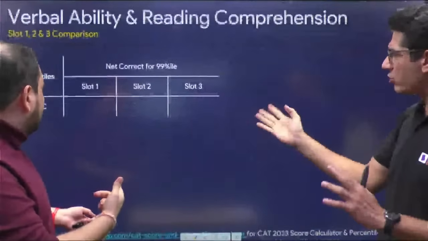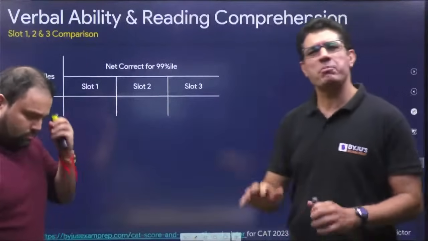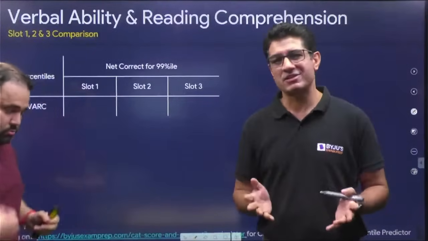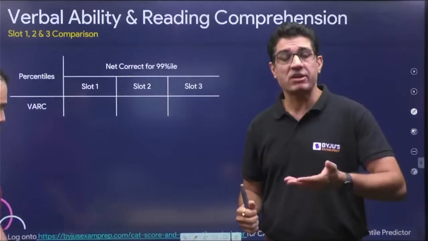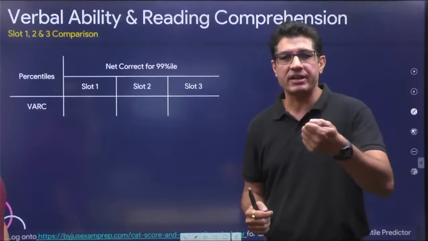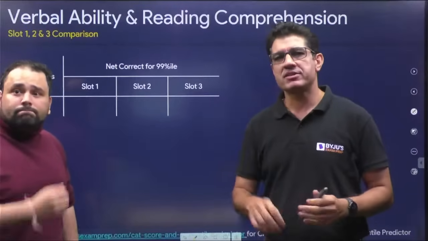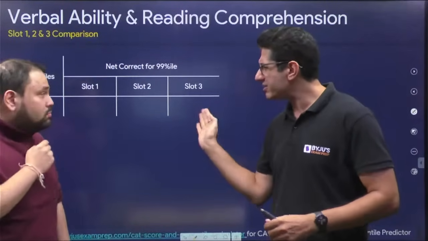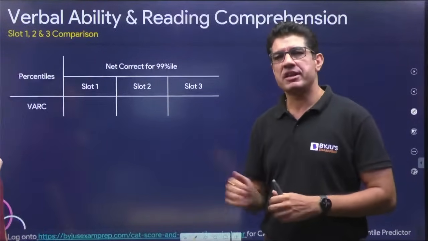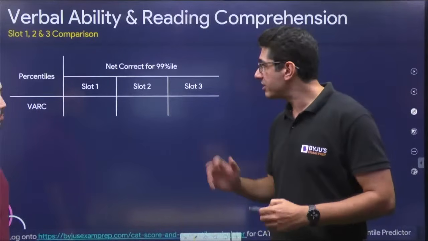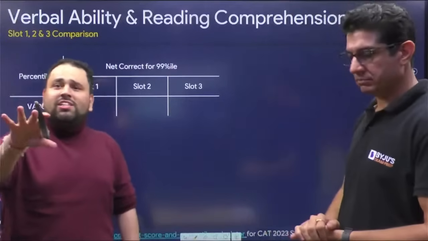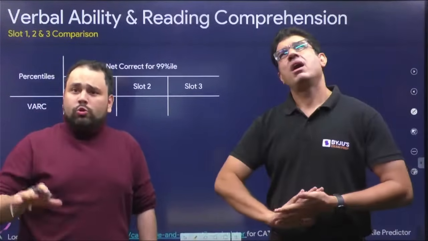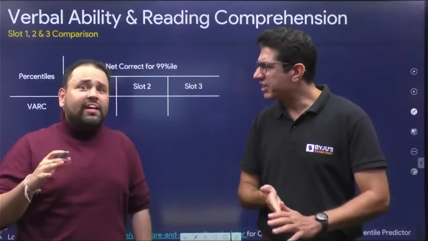On the whole, we are approximately looking at around 36 marks for 99 percentile when it comes to VARC. Although RC was a little on the trickier side, VA as compared to last year was a shade easier, and I think that balances out. But on the whole, we'd say that around 36 is where you'd get 99. To give an example, last year it was about 41, 42, which means 99 percentile last year was 38.5, 39.